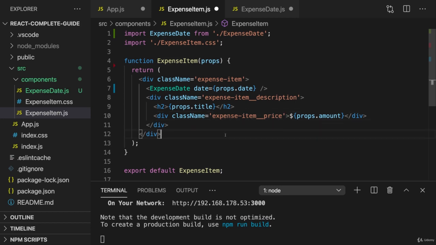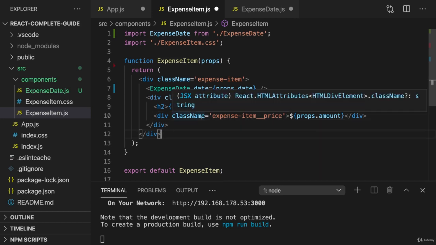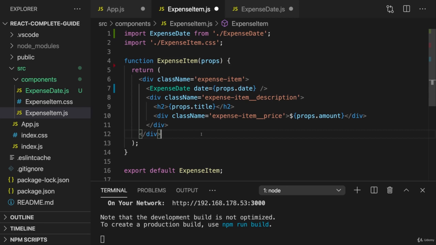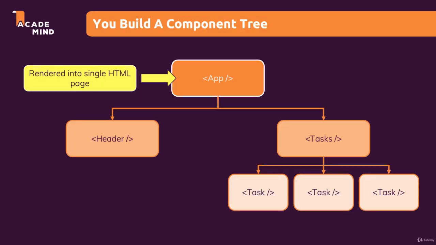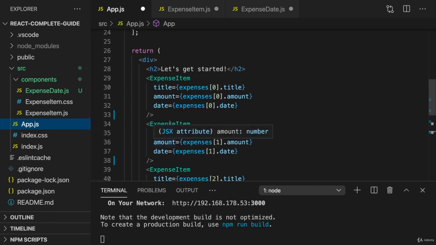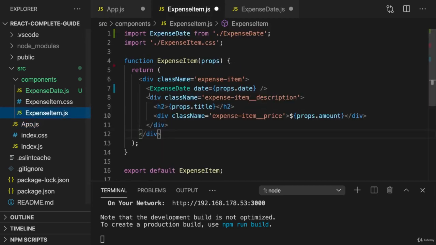And I know that this is now the point where it can get confusing, because now we're basically funneling some data through multiple levels of components. In the end, we can see this component tree come to life now, because now we don't just have the app component and then one other custom component, but we have multiple custom components and they are nested inside of each other. Just to make this really clear again, in the app component, we're using the expense item component, and inside of the expense item component, we're using the expense date component. And not just that, we're also forwarding our data with the help of props through multiple components.